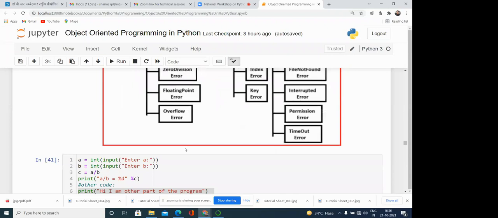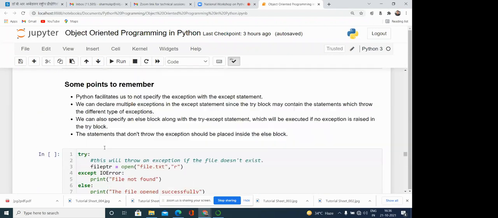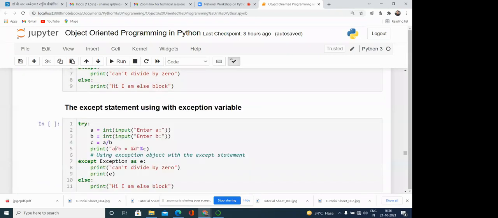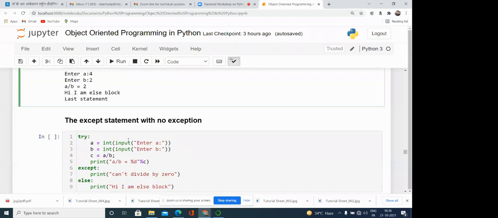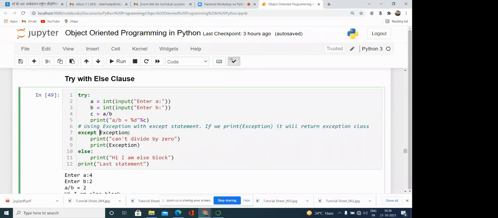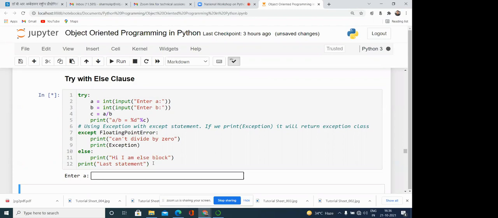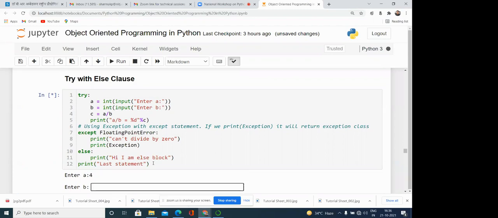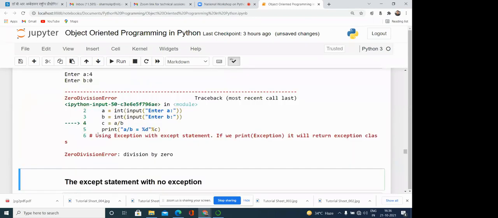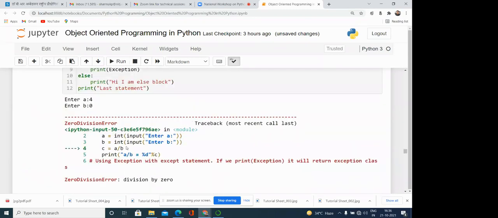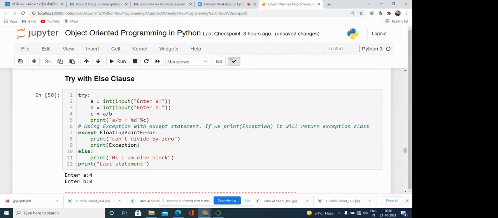If I'm writing FloatingPointError like this, in that case I'm not able to handle this exception. Here you can see 4 and 0, and the program is terminated over here because it is not able to handle the error.